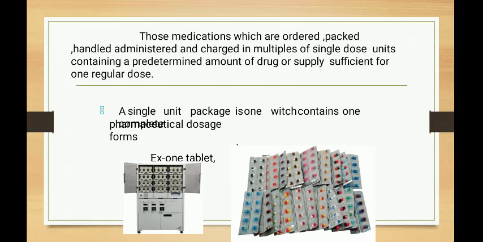So these medicines are ordered, packed, handled, administered and charged in multiple single dose unit containers, containing an amount of drug sufficient for regular doses. So a unit dose is a single unit package containing a pharmacologic dose form, for example one tablet, one capsule or one injection. It will be called a unit dose.